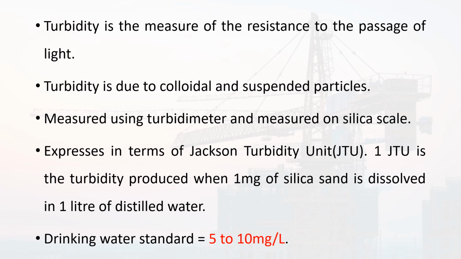So 1 JTU is the turbidity produced when 1 milligram of silica sand is dissolved in 1 liter of distilled water. Turbidity can also be expressed in other units such as nephelometric turbidity units, that is NTU. The most important thing to be considered is that the drinking water standard of turbidity should be 5 to 10 milligram per liter. The permissible limit of turbidity is 5 to 10 milligram per liter.